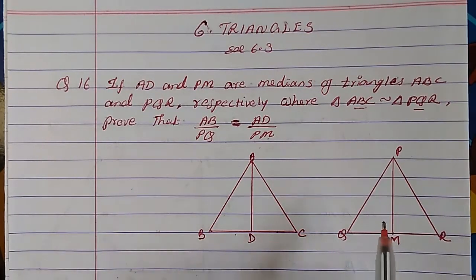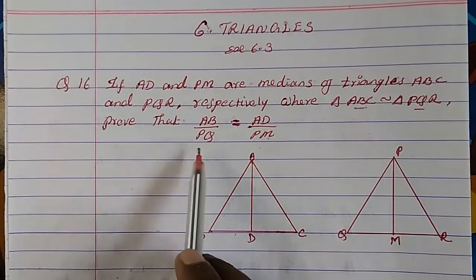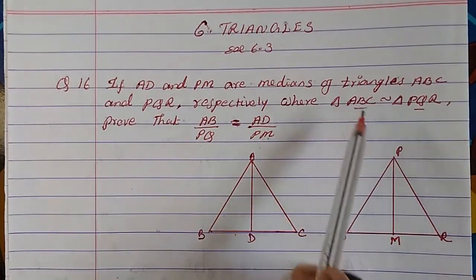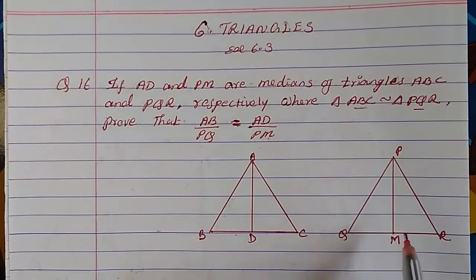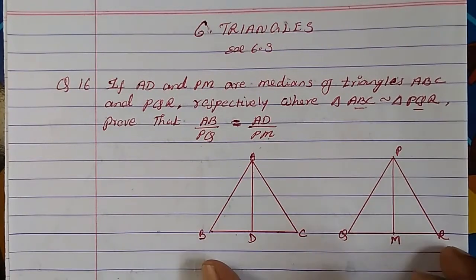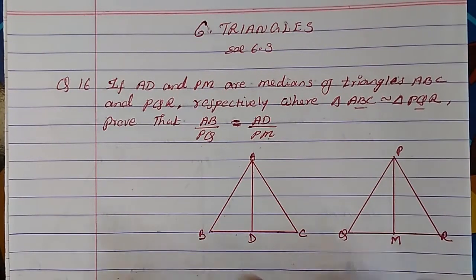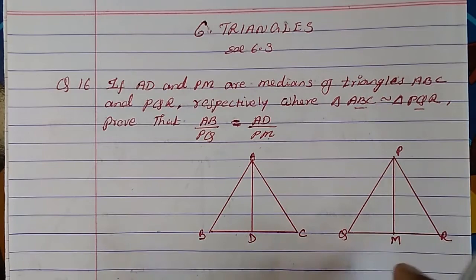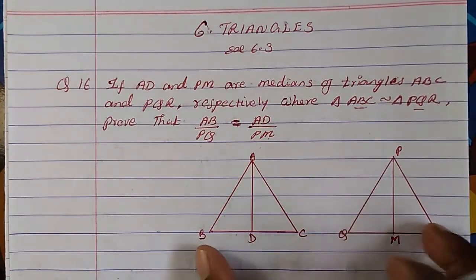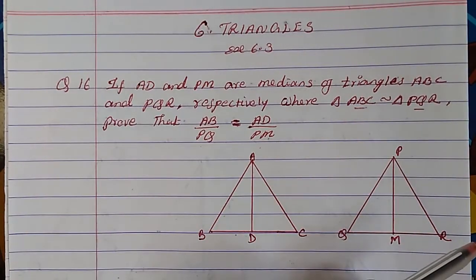So now let us write down what is given to us. It is said that ABC is similar to PQR. So when two triangles are similar, what are the conditions? That means all the angles will be equal and the ratios of the sides of the triangles will also be equal. So since both are similar, let us write down both the conditions.